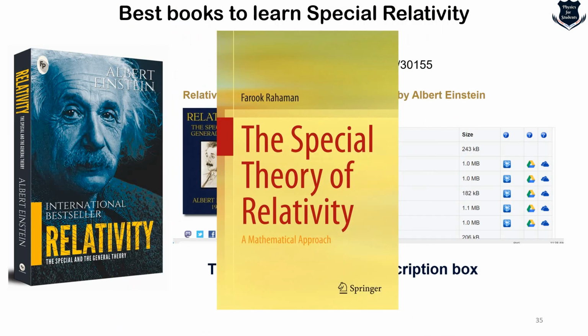However, this book will also be a very good rigorous mathematical understanding by Farooq Rahman, the Special Theory of Relativity. You can go ahead and learn. This gives you a basic understanding of what the best books are, which book you should read, and what the mathematics is. But I think there is a question that clicks, or an inkling in your mind, because special theory of relativity would lead to the next step.